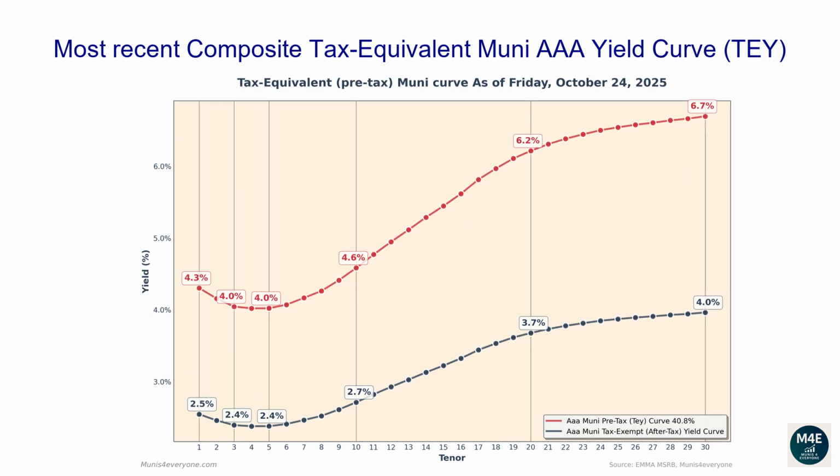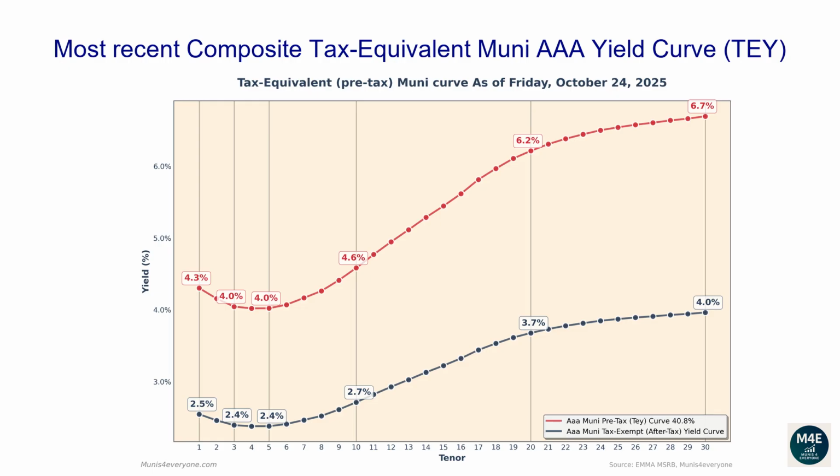Let's now go over the most recent composite tax-equivalent Muni AAA yield curve. The following graph shows, in red, the tax-exempt after-tax Muni yield curve, versus in blue its tax-equivalent pre-tax version assuming a 40.8% top tax bracket, as of October 24, 2025. Why would you care to see the tax-equivalent version of the Muni yield curve? More on this later. Let's first go over the pre-tax, aka tax-equivalent yield curve.